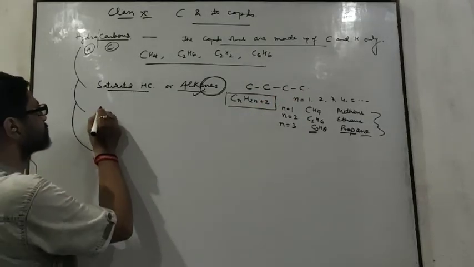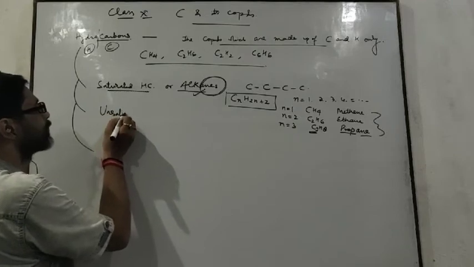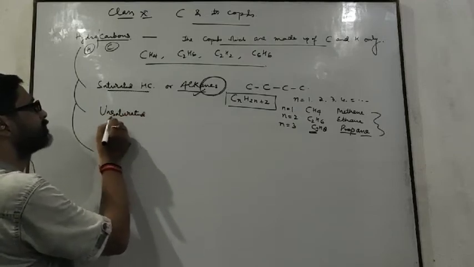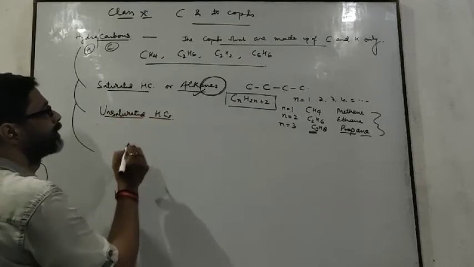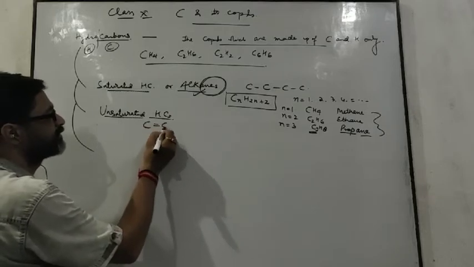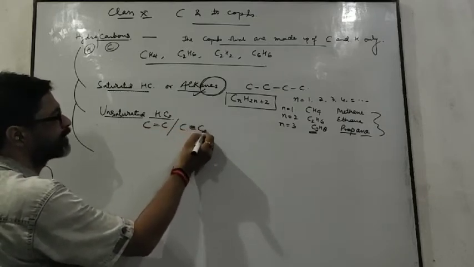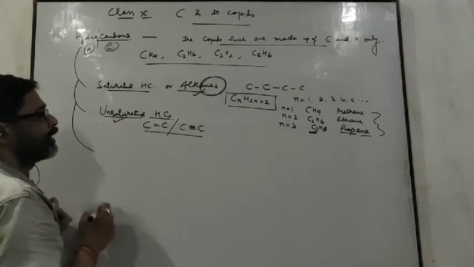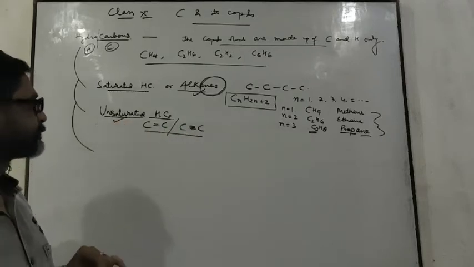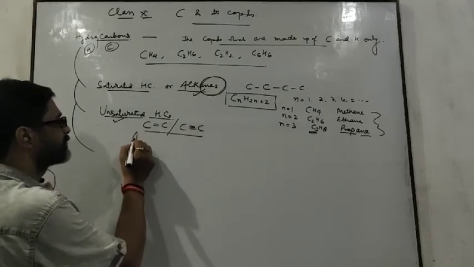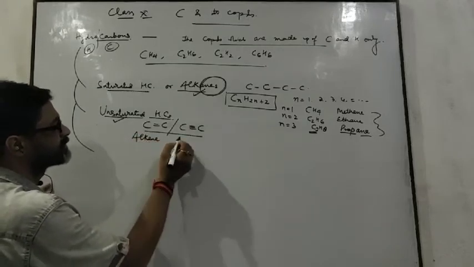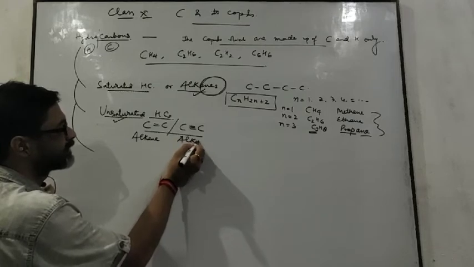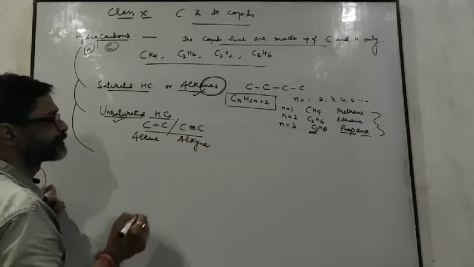Now I am going to discuss the unsaturated hydrocarbons. What are unsaturated hydrocarbons? Those hydrocarbons in which a carbon-carbon double bond or carbon-carbon triple bond is present are called unsaturated hydrocarbons. If a double bond is present, they are called alkenes, and if a triple bond is present, they are called alkynes.